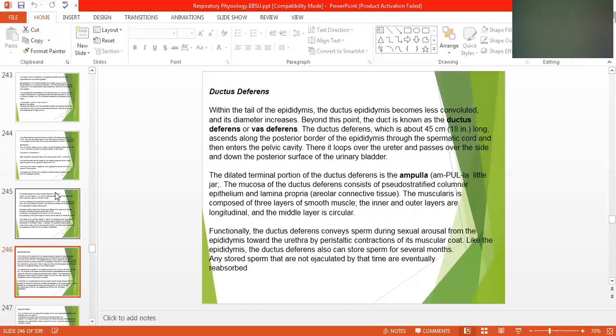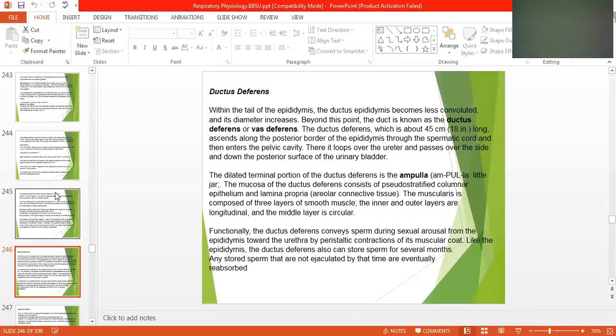Ductus deferens. Within the tail of the epididymis, the ductus epididymis becomes less convoluted and its diameter increases. Beyond this point, the duct is known as the ductus deferens or vas deferens. The ductus deferens, which is about 45 centimeters or 18 inches long, ascends along the posterior border of the epididymis through the spermatic cord and then enters the pelvic cavity.